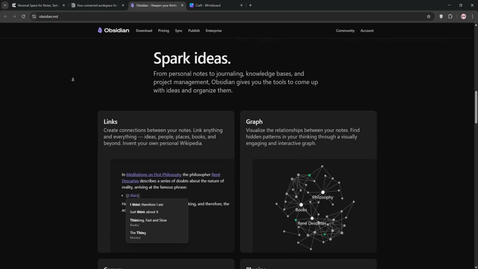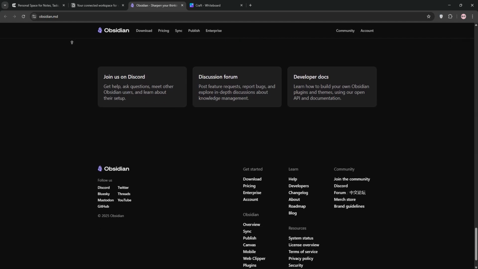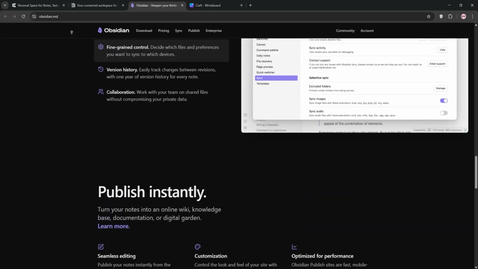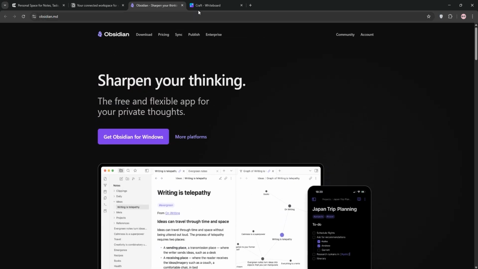Finally, we have Obsidian. This is a markdown-based app for personal knowledge management. It stores notes offline, links them in a cool graph view, and offers tons of plugins for customization. It's ideal for deep thinkers who want control over their data and don't need fancy visuals.